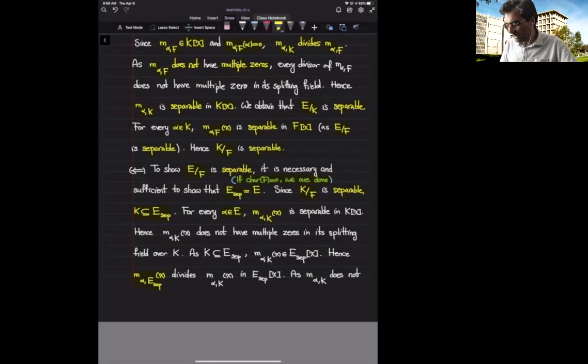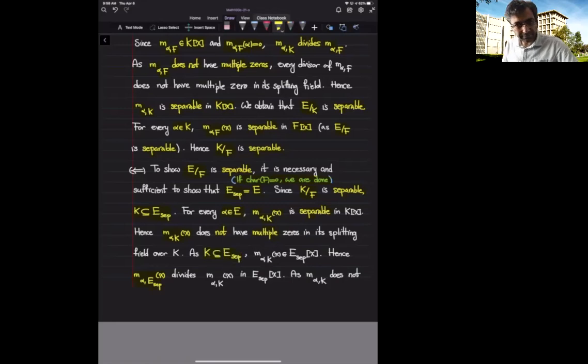So again, E over K is separable, therefore the minimal polynomial of alpha over K is separable. And that means that it does not have multiple zeros in its splitting field. On the other hand, K is a subfield of E sub sep.